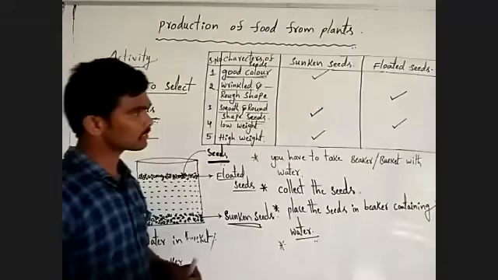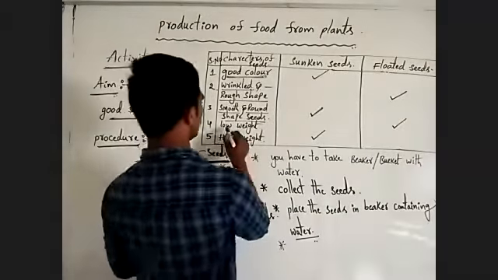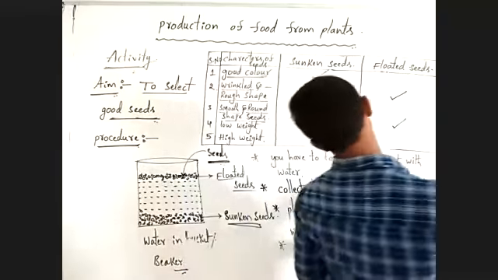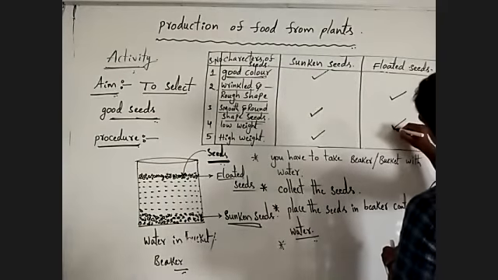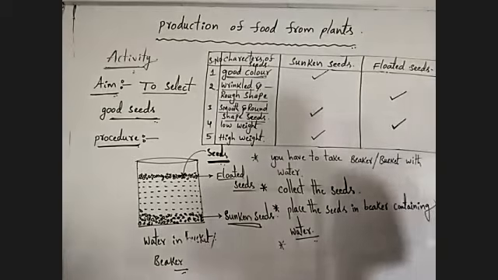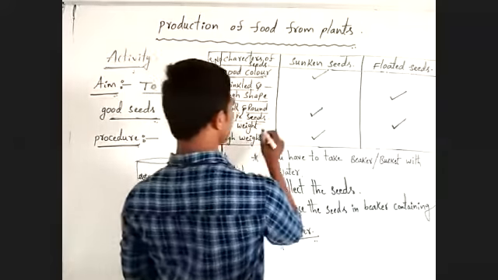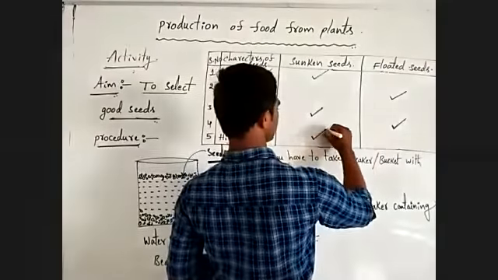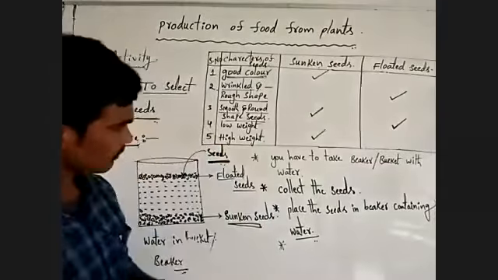Next, low weight: this character is present in floated seed. Okay. Next, high weight: this character is present in sunken seed.